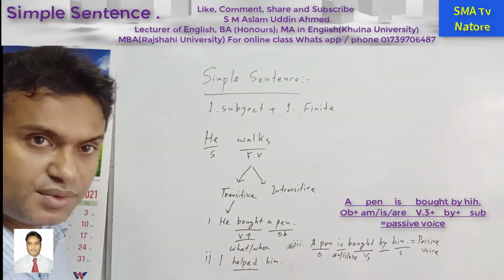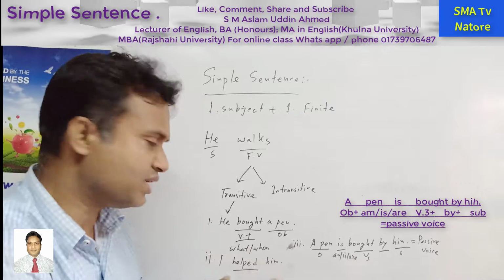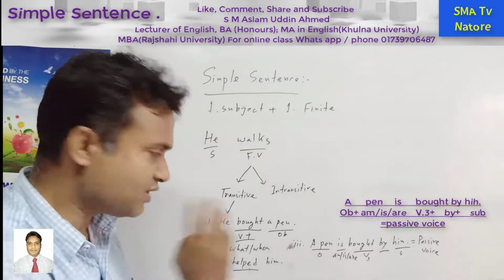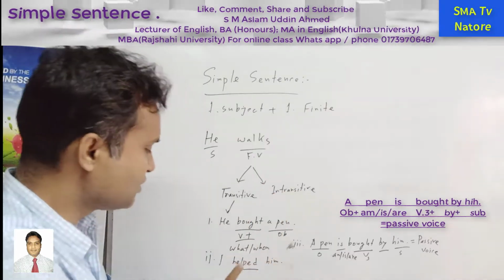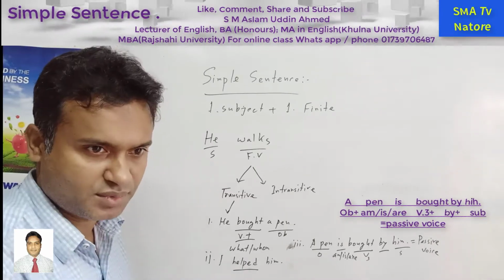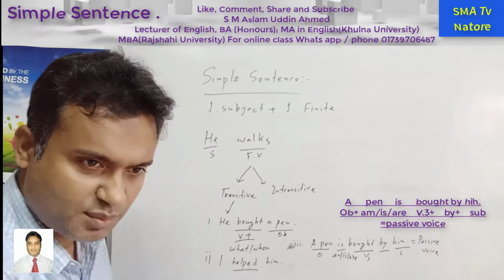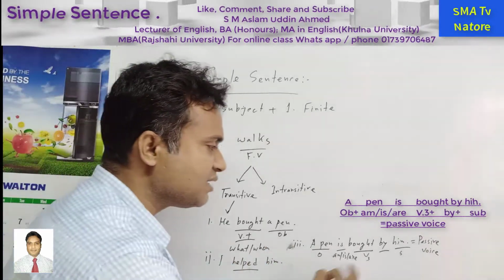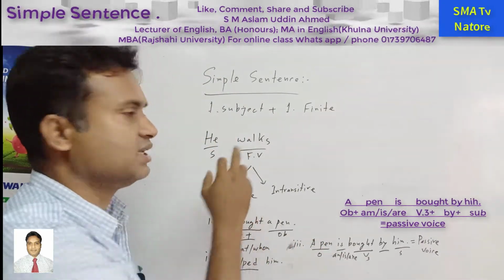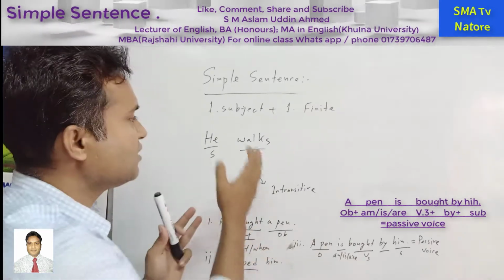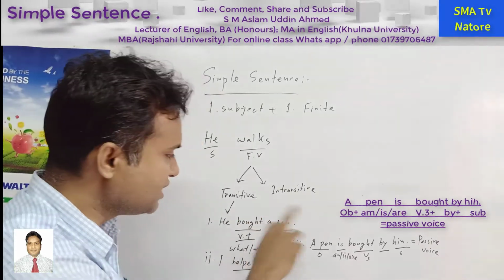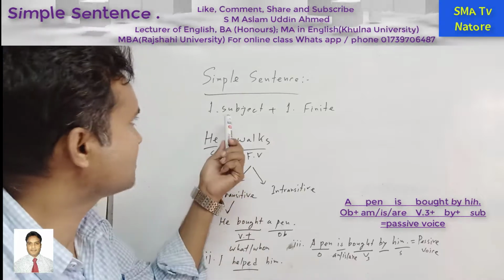So if we see a transitive verb in a sentence, then we can make it the passive voice also. So there are only three characteristics of the transitive verb. The first is that an object is a must. Next, if we ask the question what or whom, it will give the answer. Anyone, no problem, it will give the reply. Next, we can make it the passive voice. Then we can say this is a transitive verb. So the finite verb includes transitive and intransitive verbs. In this way we can understand what a simple sentence is.